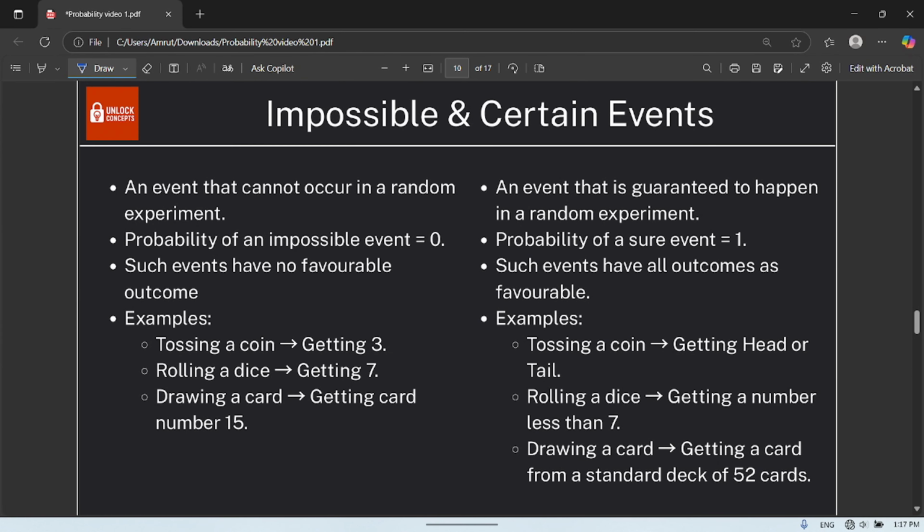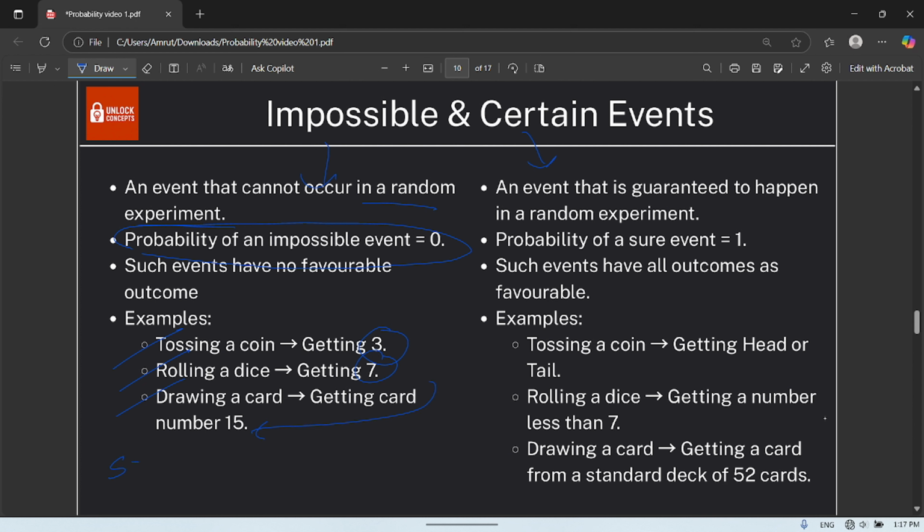An event that cannot occur in a random experiment is known as an impossible event. The probability of an impossible event is 0. Such events have no favorable outcome. Example: tossing a coin and getting 3, rolling a die and getting 7, drawing a card and getting a card number 15.